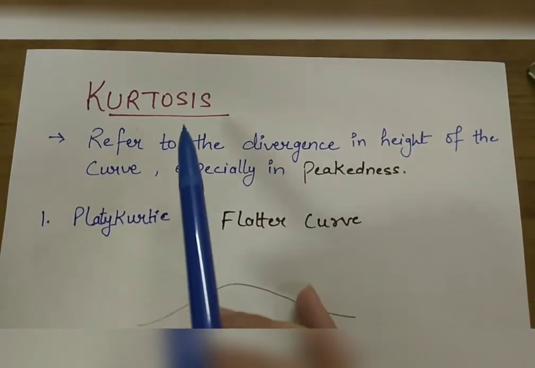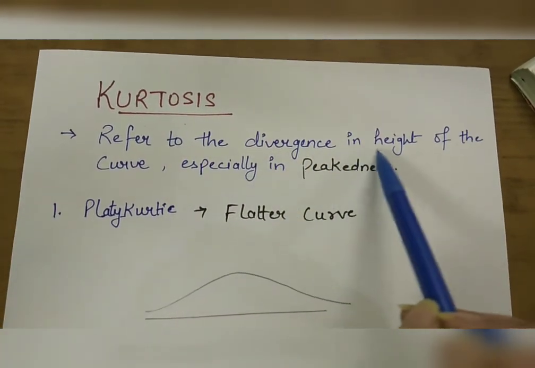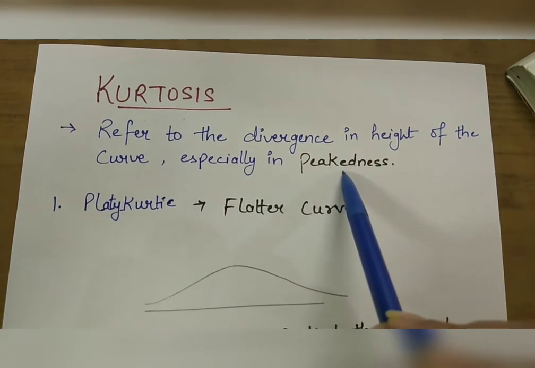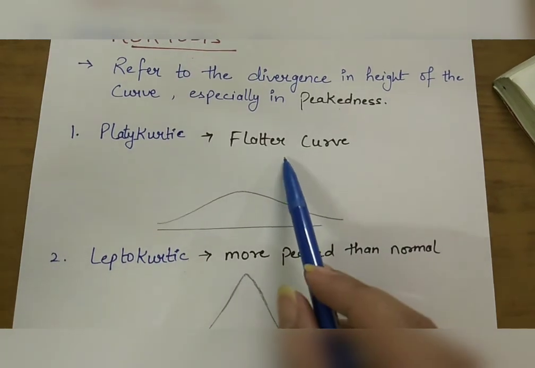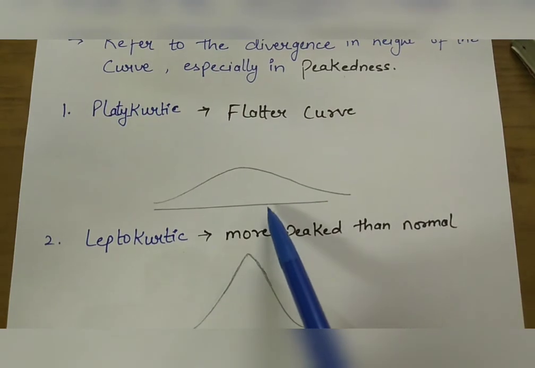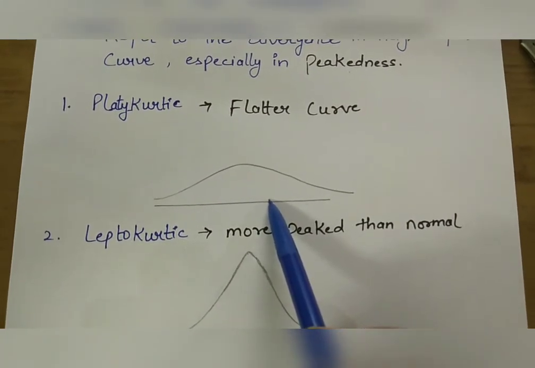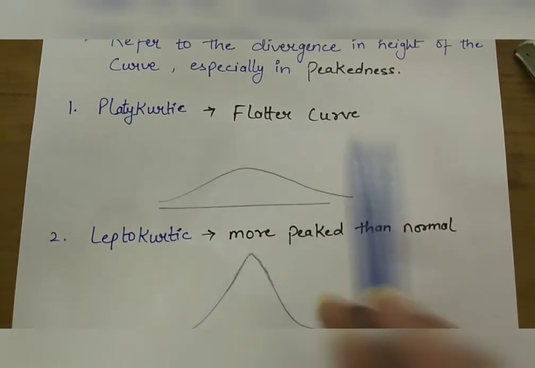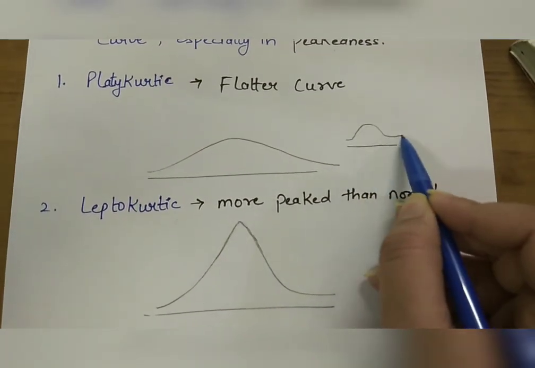Next, we come to kurtosis. Kurtosis refers to the divergence in height of the curve, especially in peakedness. First, platykurtic. It is a flatter curve. A flat top curve is termed platykurtic and possesses kurtosis in excess or has positive kurtosis. It is a flatter curve in comparison to the normal distribution.